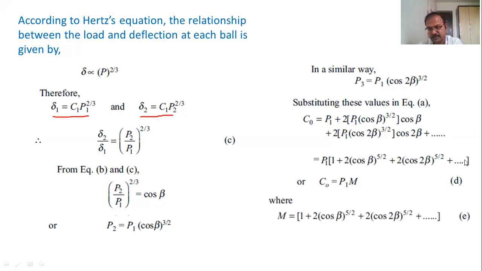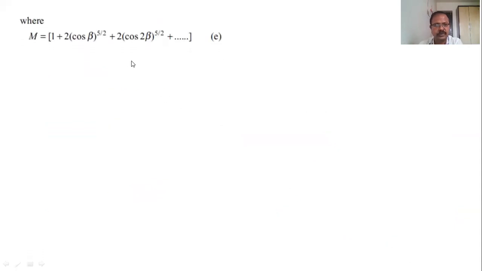Now, m will be the term in the bracket. If we have z number of balls, then the angle between two balls will be equal to 360 degree divided by z. So we will rewrite these equations of m and beta is equal to 360 by z.